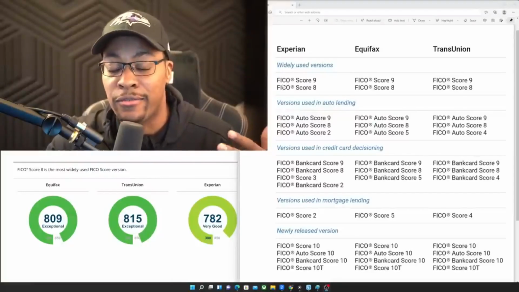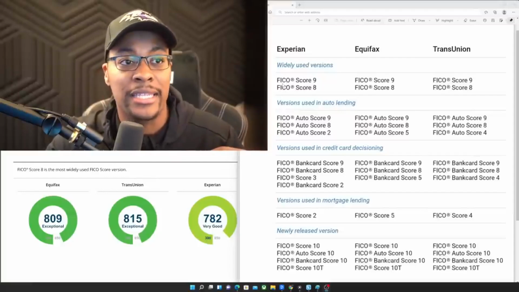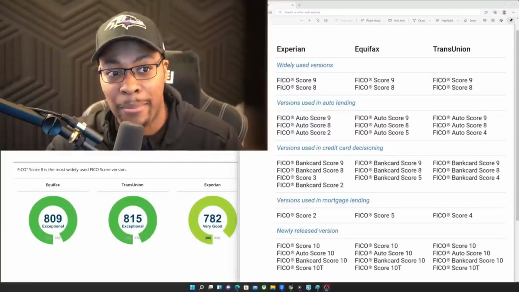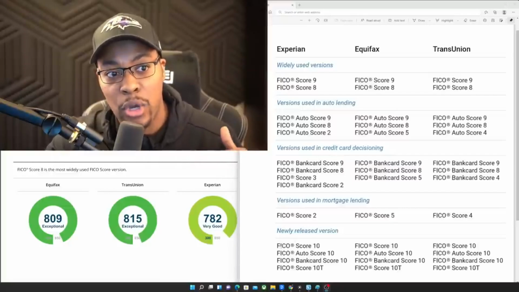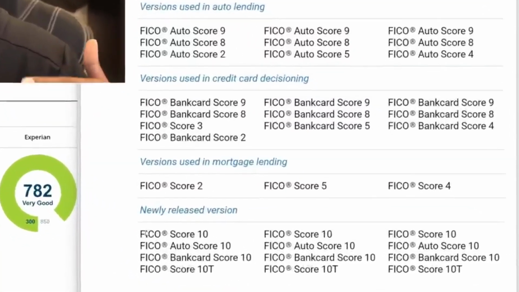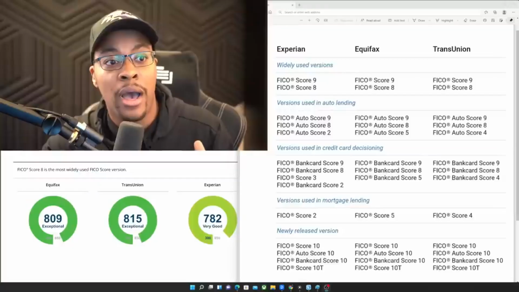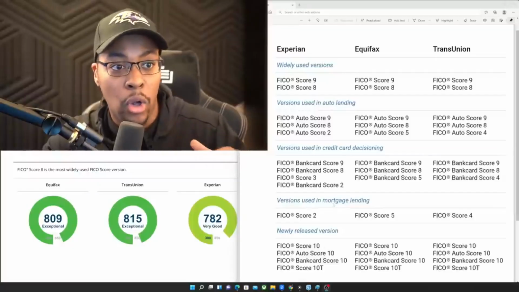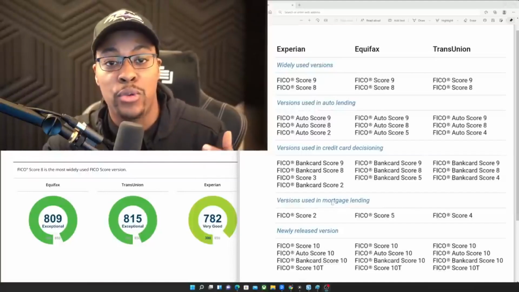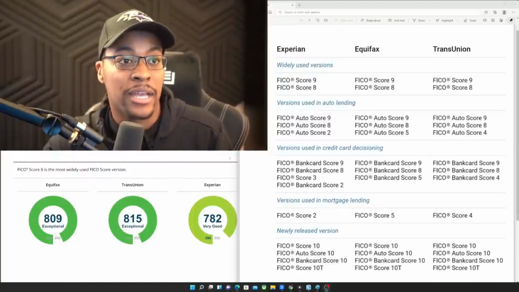You've seen a lot of FICO 9 recently, at least with a lot of lenders starting to adopt it. And down here below, you also see some of the newly released versions. So FICO 10. Now you have your FICO 10, your auto score FICO 10, your bank card 10. You also have your score 10T. The T stands for trended, and I'm going to go into that later in the video. But these are basically all of the different FICO scores that you will have. So it's just important to understand that.